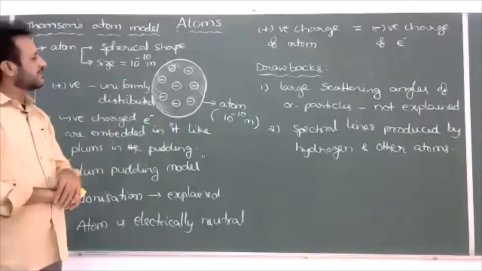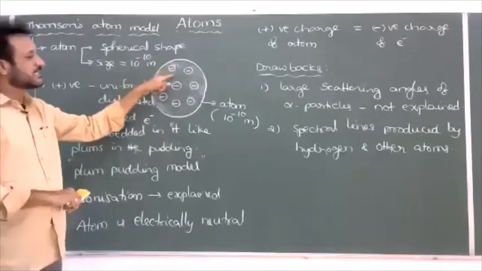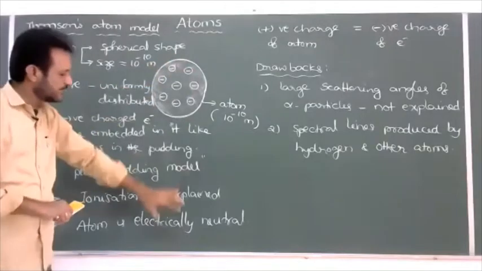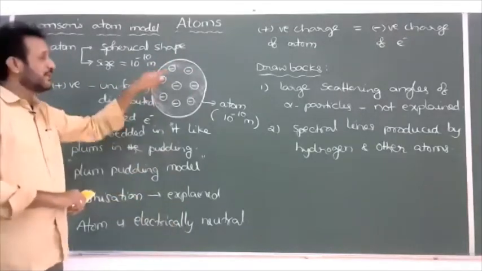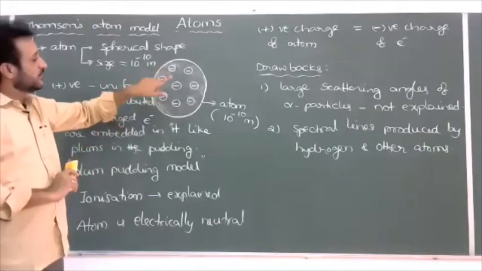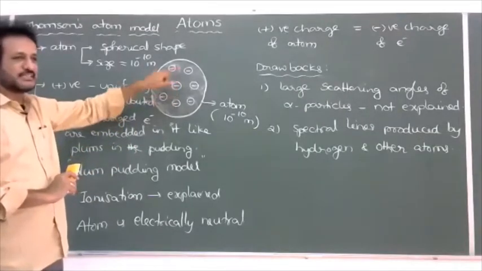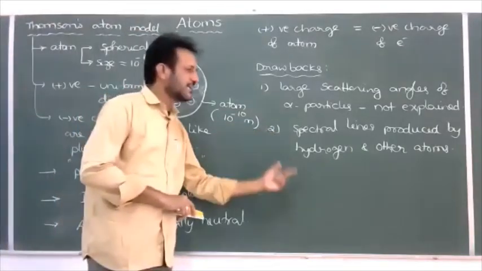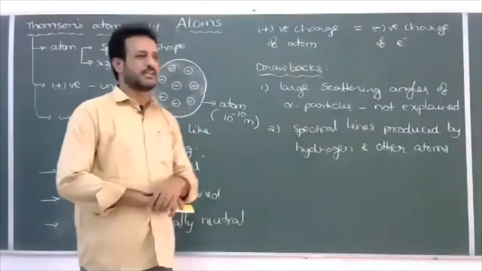Whenever both are cancelled, the total atom must collapse. But here, the whole atom is electrically neutral, yet individually the positive charge is not cancelled and the negative charge is also not cancelled. That's why the stability of the atom could not be explained. We can say the stability of the atom was also not explained by the Thomson model.